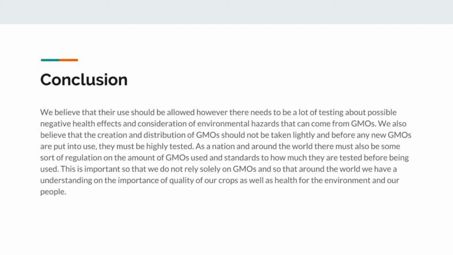As a nation and around the world, there must be some sort of regulation on the amount of GMOs used and standards to how much they are tested before being used. This is important so that we do not rely solely on GMOs and so that around the world we have an understanding on the importance of quality of our crops as well as health for the environment and our people.